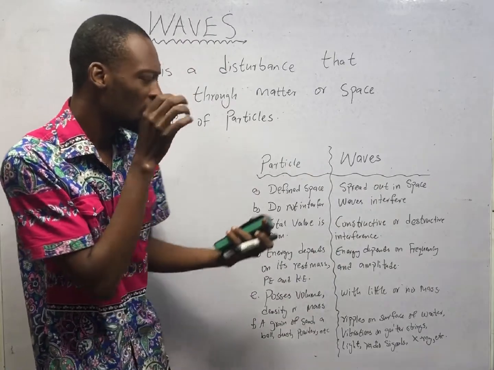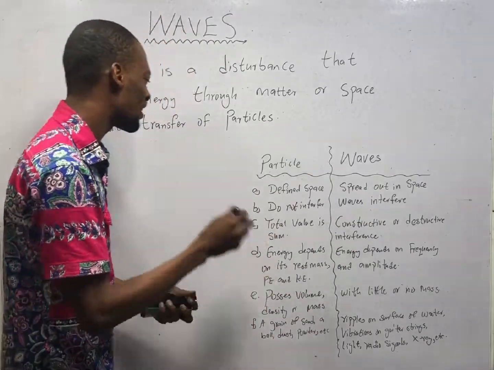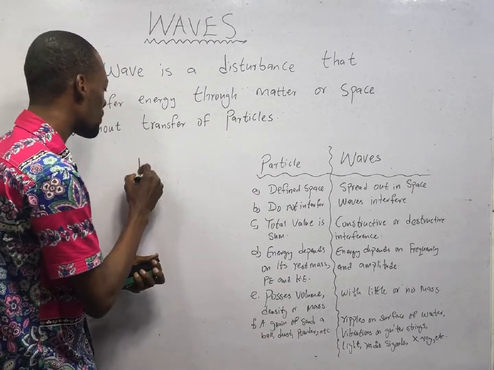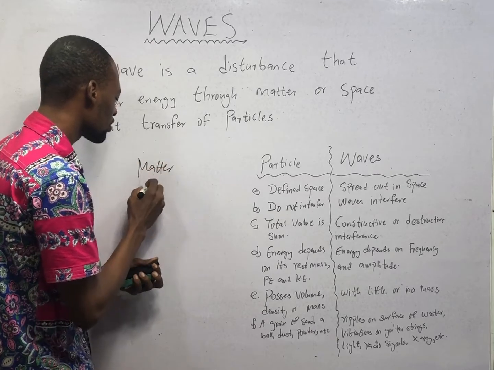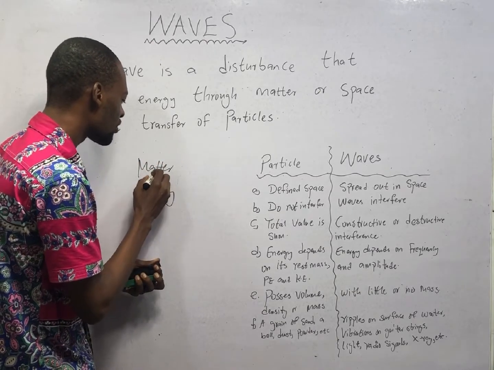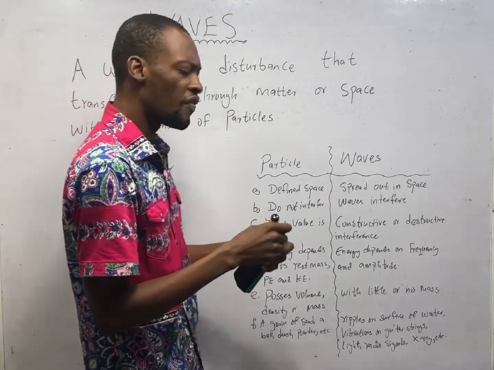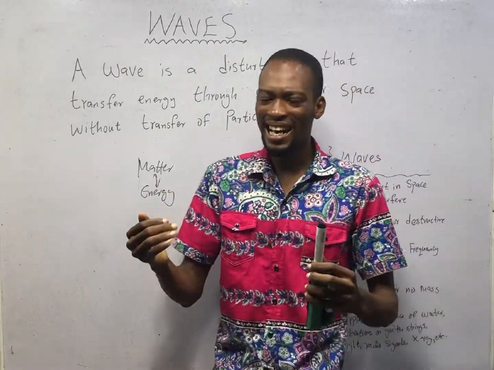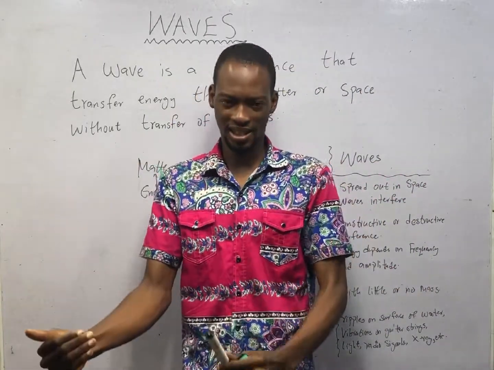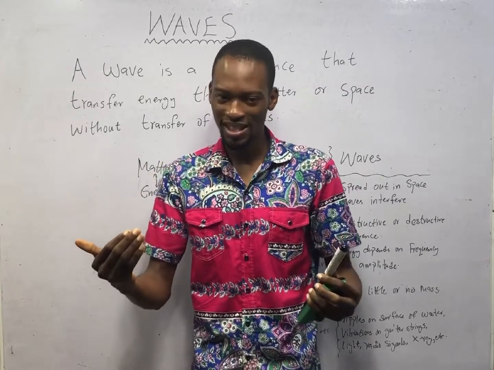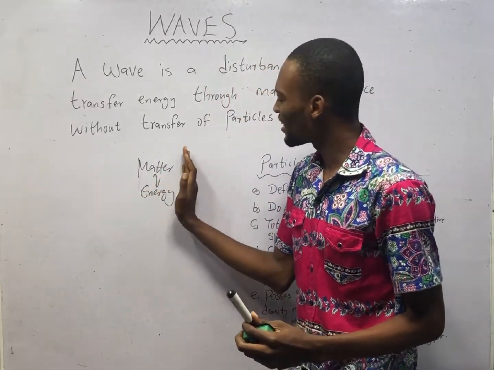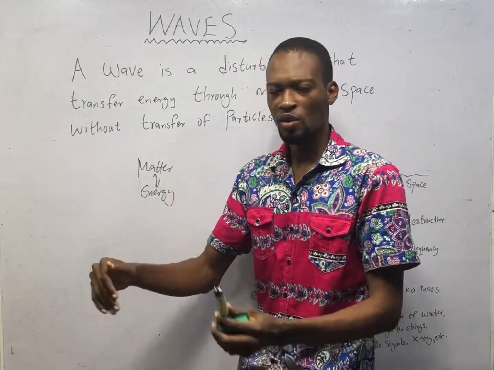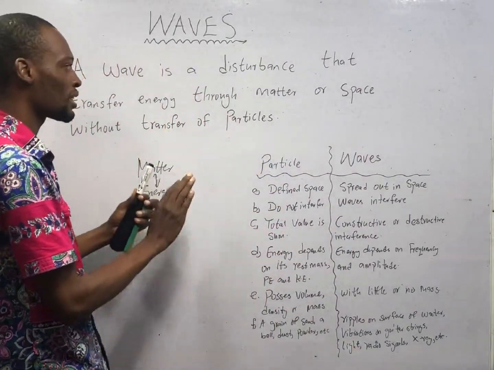Look at this. Physics is the study of matter in relation to energy. Now, the universe is made up of matter and energy. Matter is anything that has mass and occupies space. Energy, on the other hand, is a property of matter. It does not have mass, which means energy is not matter.